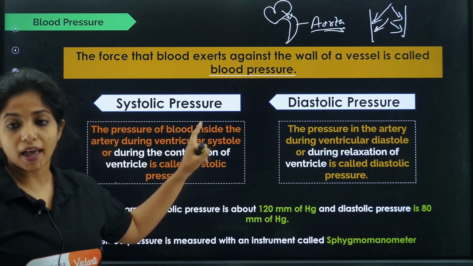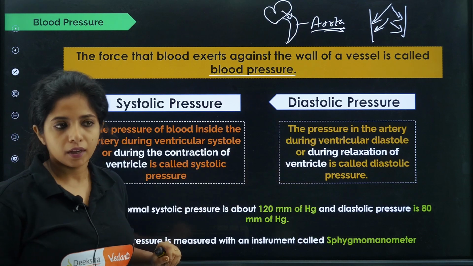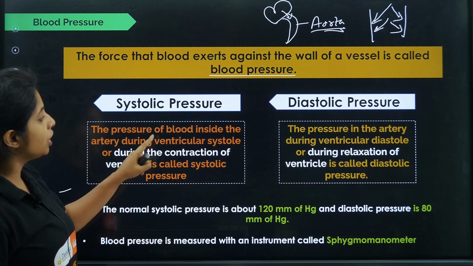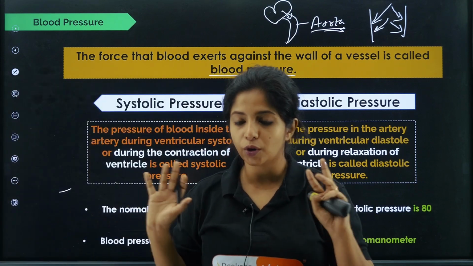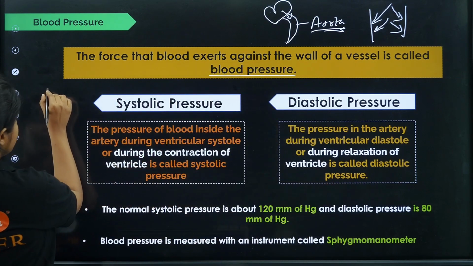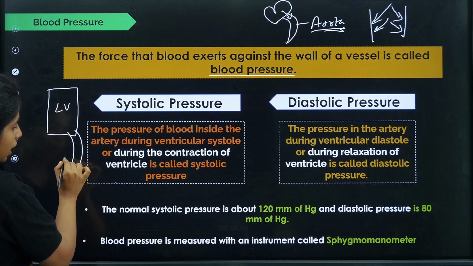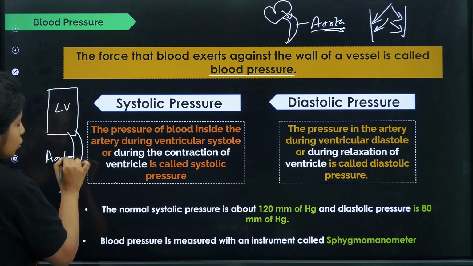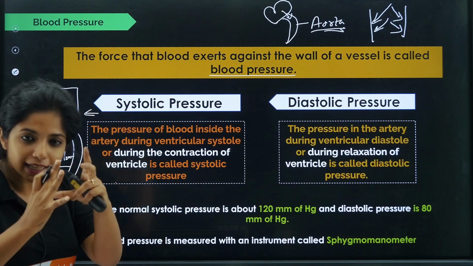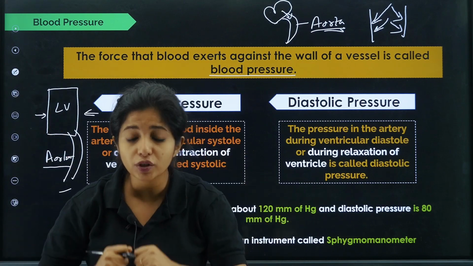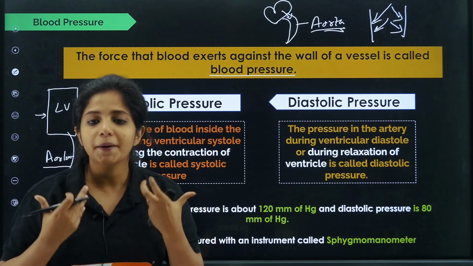Now there is systolic pressure and there is diastolic pressure. What do you mean by systolic pressure and diastolic pressure? The pressure of blood inside the artery during ventricular systole, or during the contraction of the ventricle, is known as systolic pressure. Didn't understand it? Do not worry. This is the ventricle, your left ventricle, and here is your artery, which is the aorta. So the pressure in the aorta when the ventricle contracts, you call this pressure as systolic pressure.